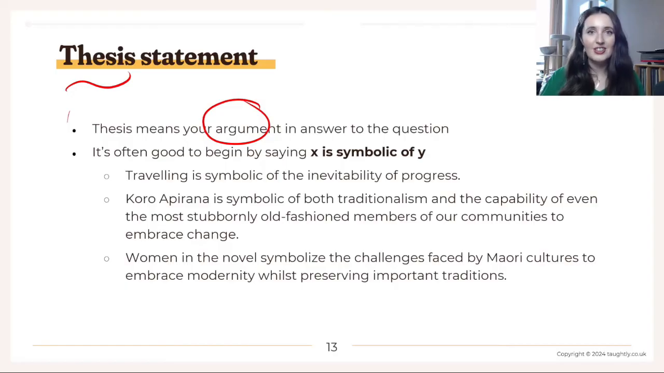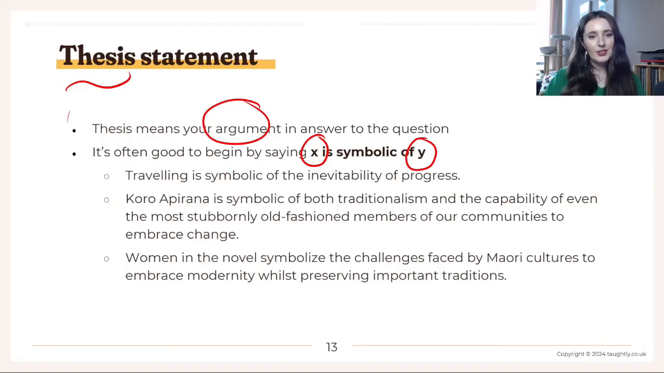What does travelling symbolise, represent? So a good way of doing this and of crafting a thesis statement in IGCSE English literature is simply to begin by saying X is symbolic of Y. By doing this, you're showing that you understand that the question has got an interpretation. It could represent something else. So this is a really good structure for getting that thesis statement in.